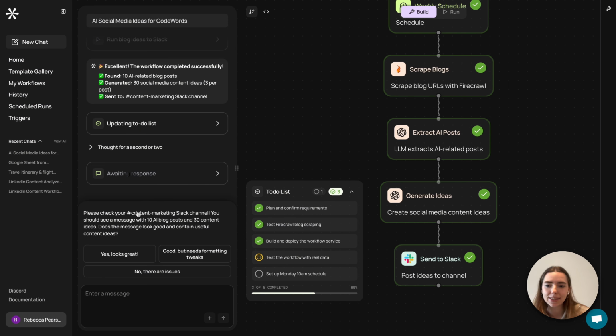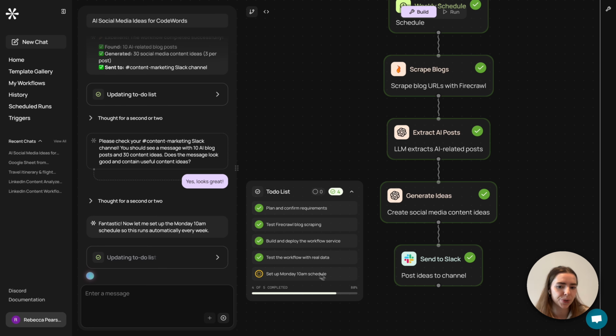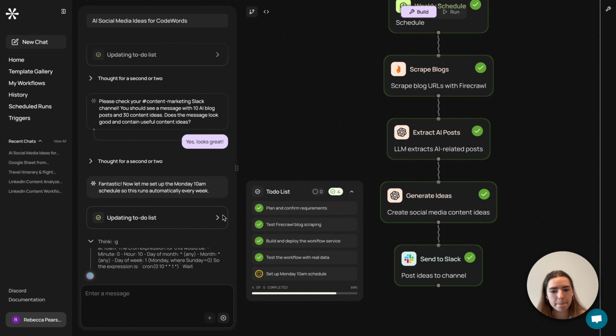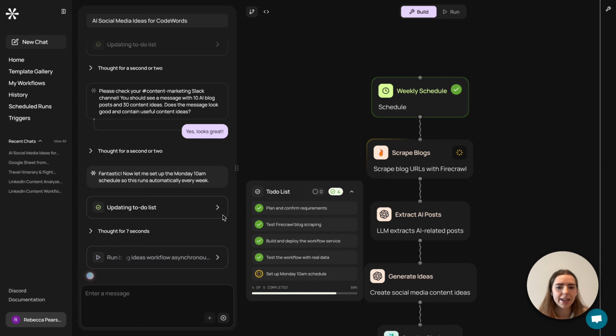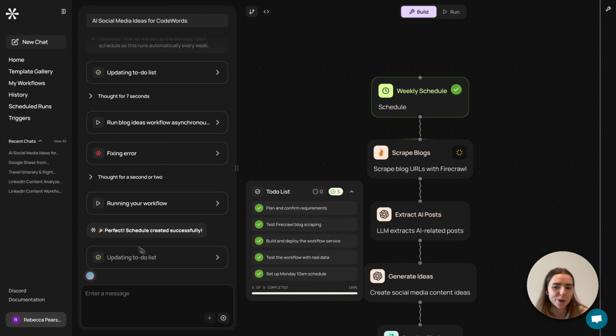So I've come back to CodeWords and it's asked me to check the Slack channel, which I have. And yeah, I'm happy with that. So this looks great. And it's now going to update the to-do list and set the schedule for Monday at 10 a.m. And it's just going to test that the schedule is also working. So it's going to run the workflow again for me. And it's just told me that it's created the schedule successfully.